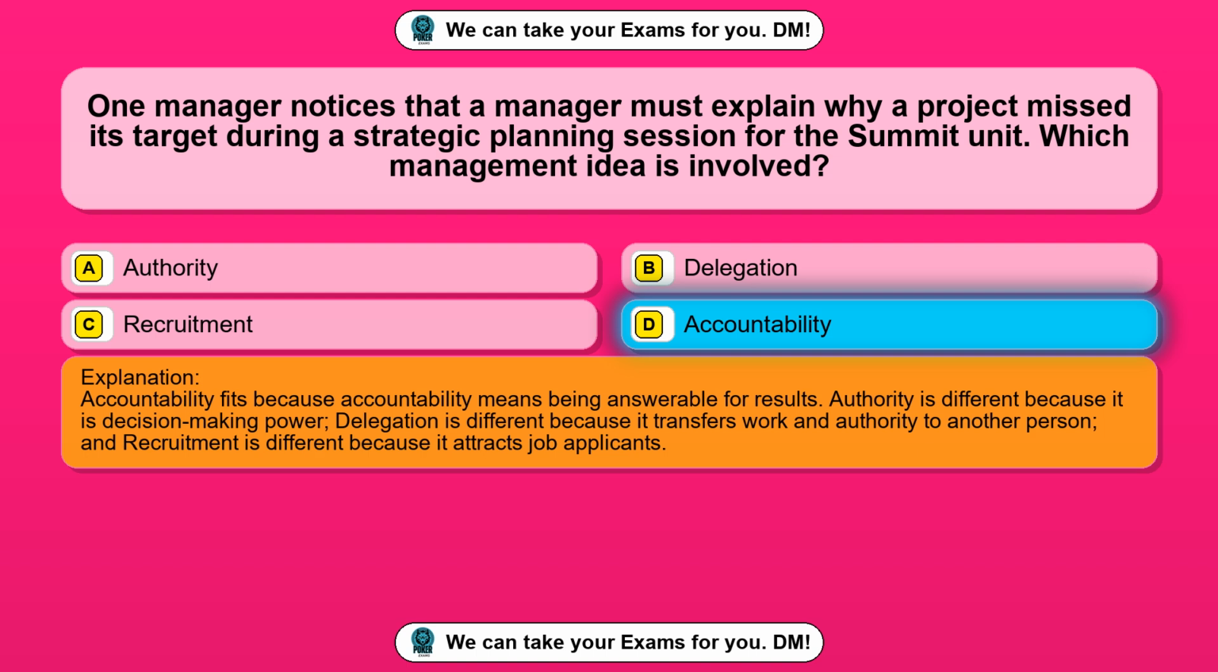Accountability fits because accountability means being answerable for results. Authority is different because it is decision-making power.